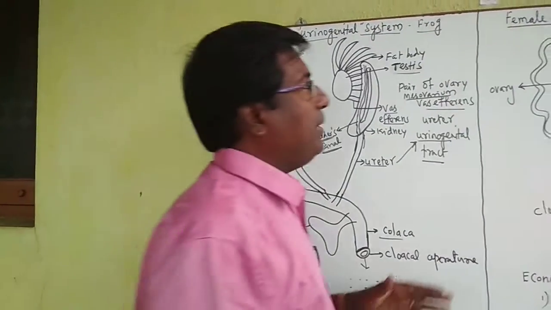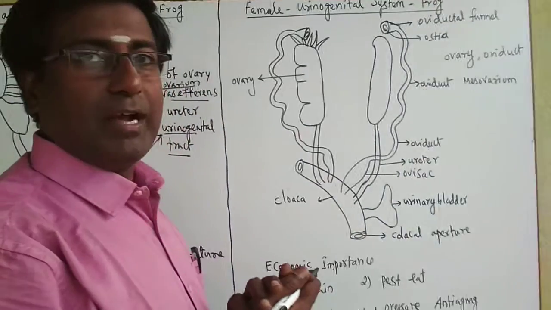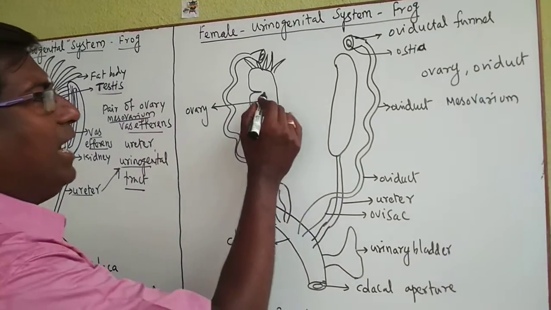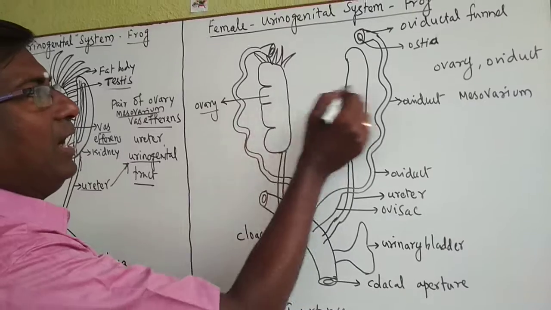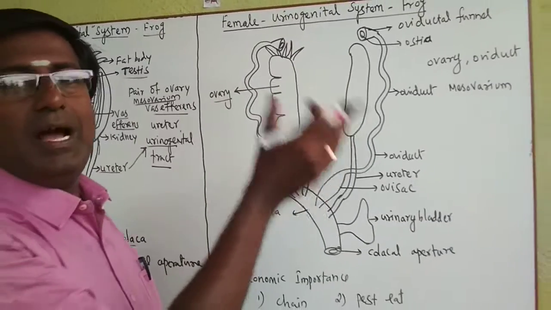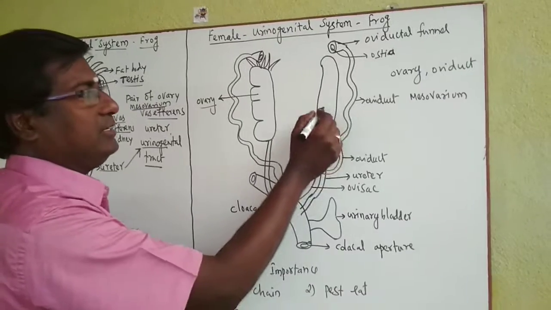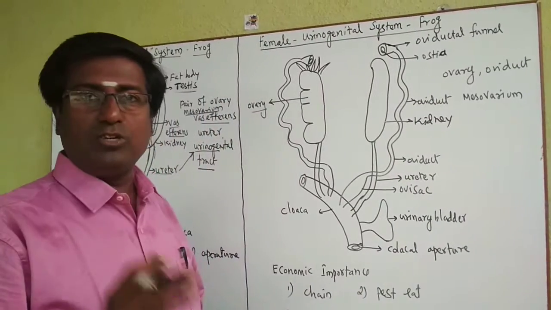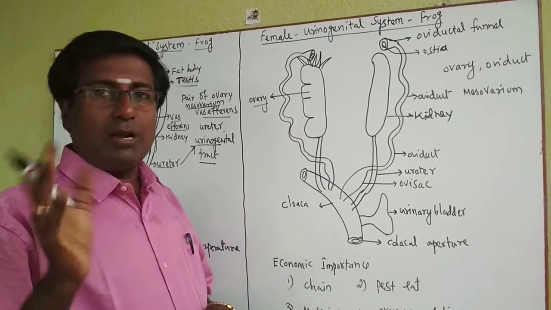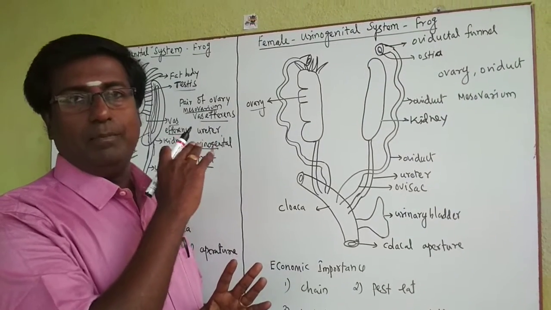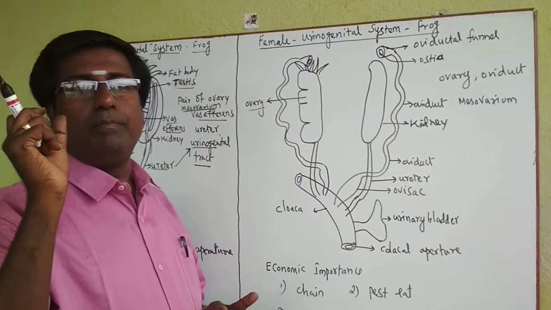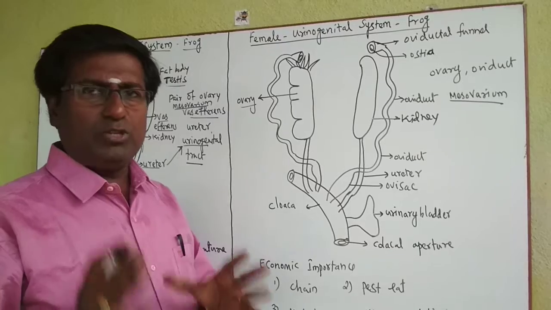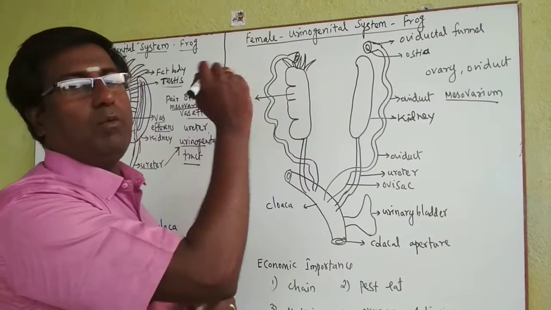Okay, students, now coming to the female urinogenital system of the frog. Here, see, there is a pair of ovaries. This is the ovary, and these ovaries are also attached to the kidney. This is the kidney and this is the kidney. They are attached not only to the kidney but also to the dorsal body wall, same as in the male frog, by a fold of peritoneum called the mesovarium. So the fold of peritoneum called the mesovarium attaches the ovary to the body wall.